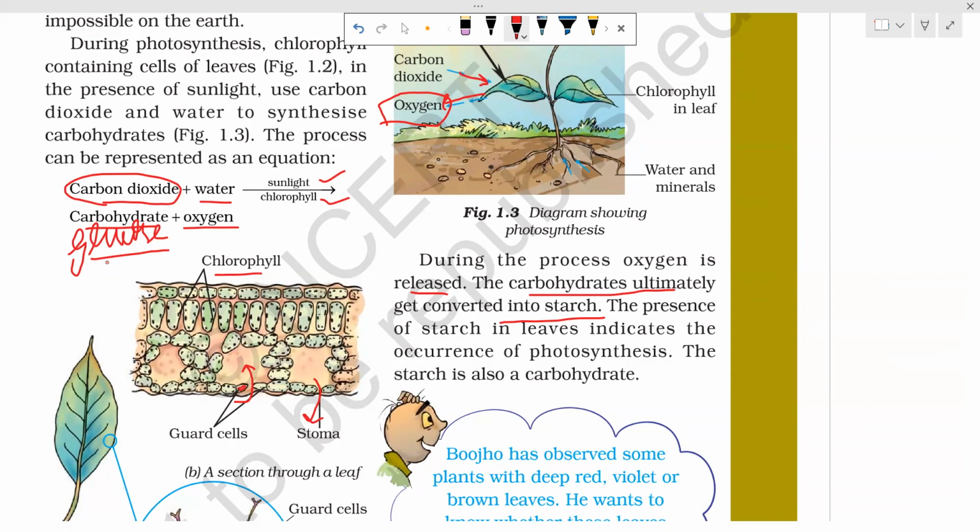The presence of starch in leaf indicates the occurrence of photosynthesis. How will we detect whether the plant is undergoing photosynthesis or not? By testing for starch in the leaves. If starch is present in the leaves, then we can conclude that the plant is undergoing photosynthesis. And this starch is also a carbohydrate. So basically starch is a storage carbohydrate.